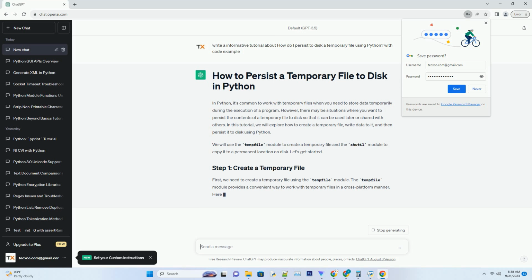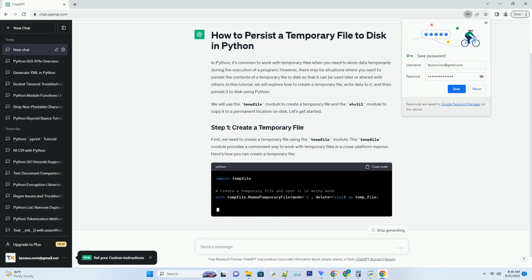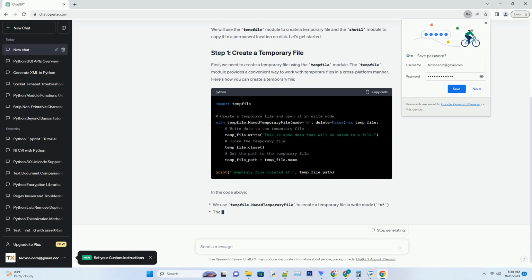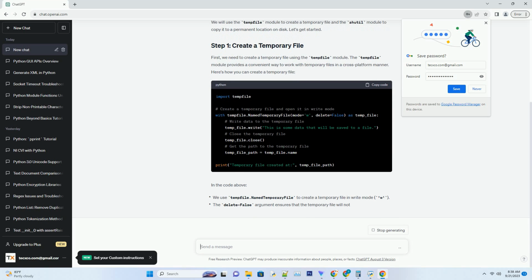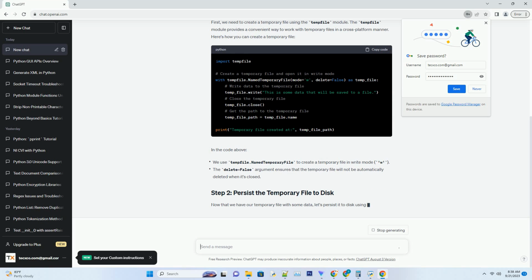In this tutorial, we will explore how to create a temporary file, write data to it, and then persist it to disk using Python. We will use the tempfile module to create a temporary file and the shutil module to copy it to a permanent location on disk.